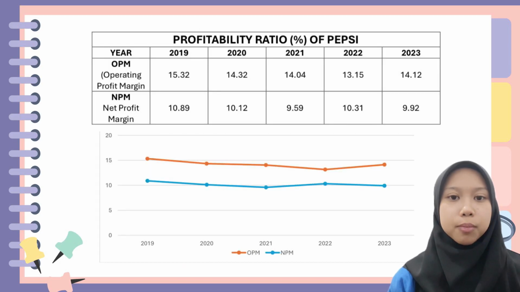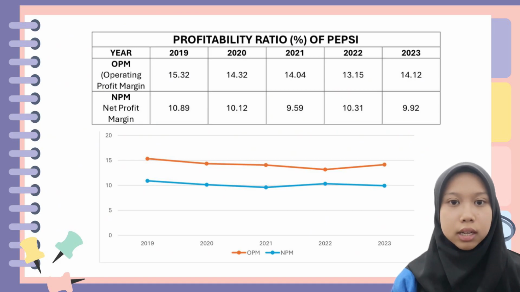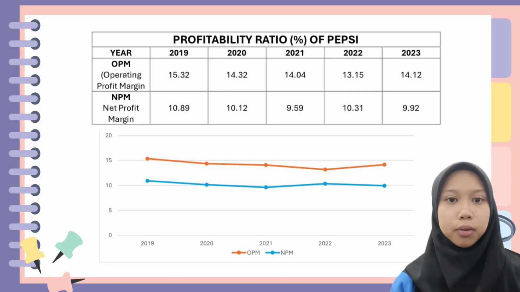Next is profitability ratio for Pepsi. The first one is operating profit margin trend. OPM declined steadily from 2019, which is 15.32%, to 2022, 13.15%. A slight recovery occurred in 2023 with OPM rising to 14.12%.